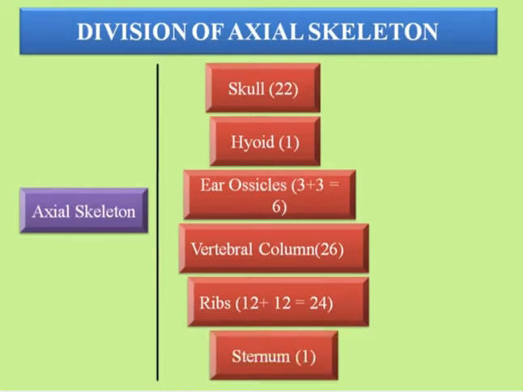And sternum contains only 1 bone. If we calculate all these bones, the total is 80 bones. So the axial skeleton consists of 80 bones, and these are the 6 parts, or you can say the composition, of the axial skeleton.